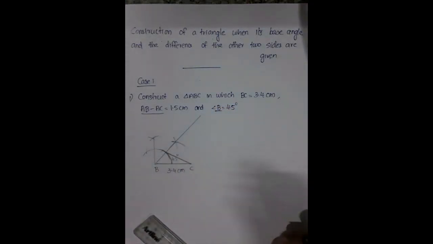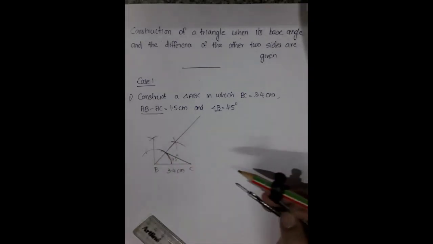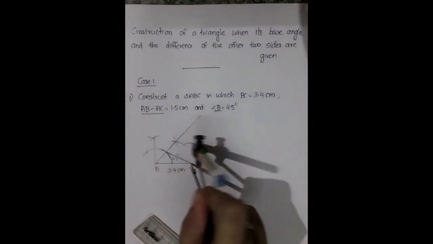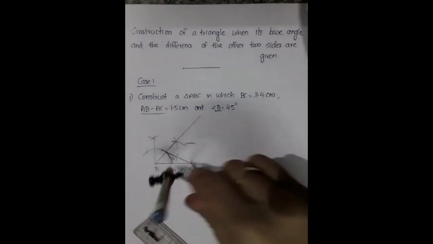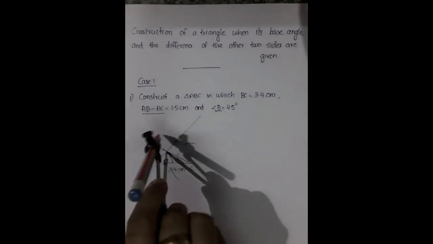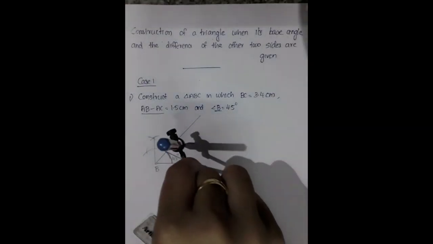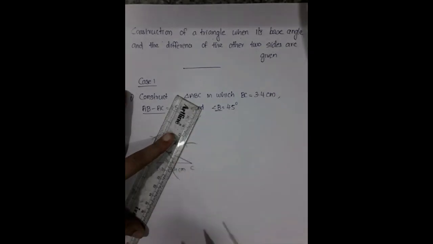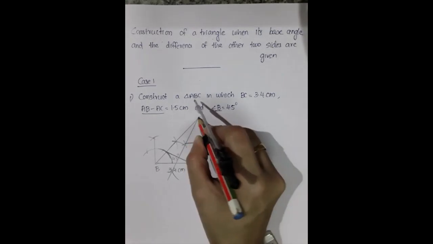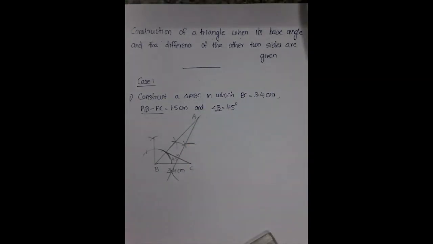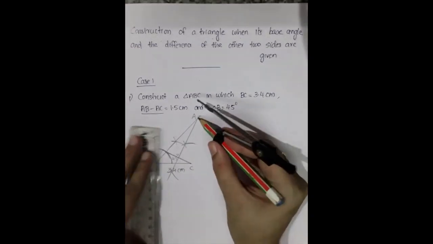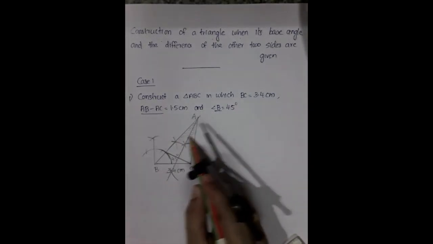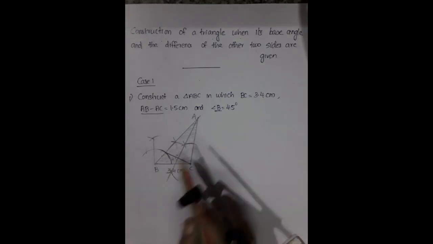Join this point and C, and every time the line we join like this, we draw its perpendicular bisector. So the perpendicular bisector of this, taking more than half, top one arc, down also one arc, and from this point top one arc, down also one arc. Then join these points and extend that line, and that point should touch here, and that is A. That point is our A, and then just simply join A and C. So this big triangle ABC, this full triangle, is our required triangle.